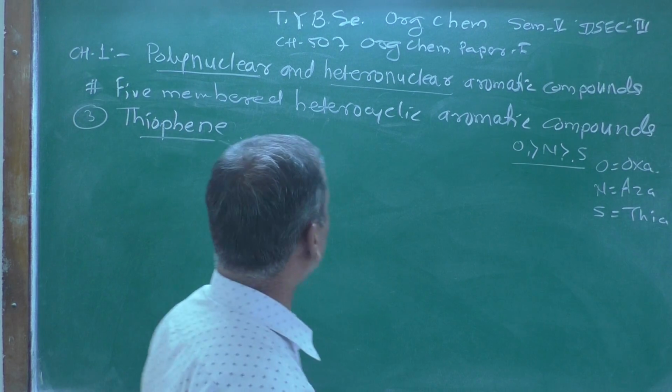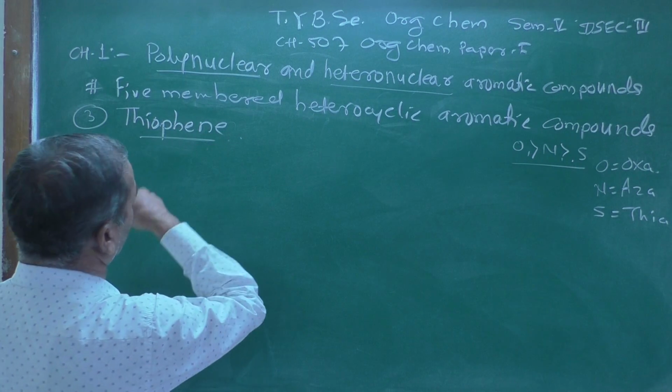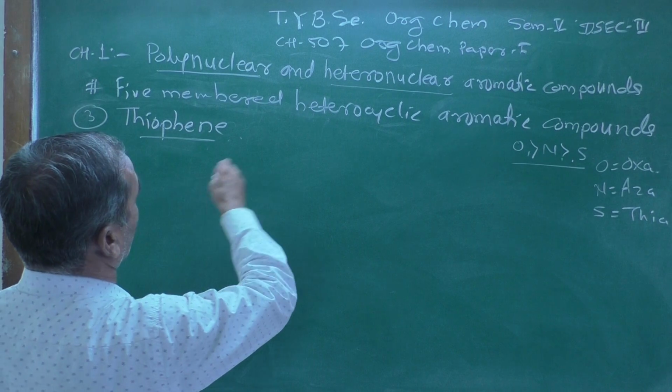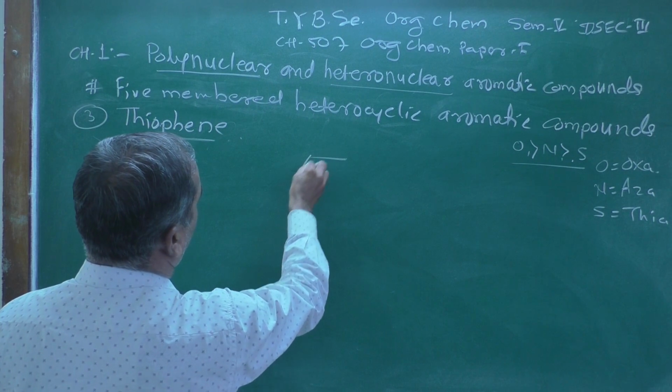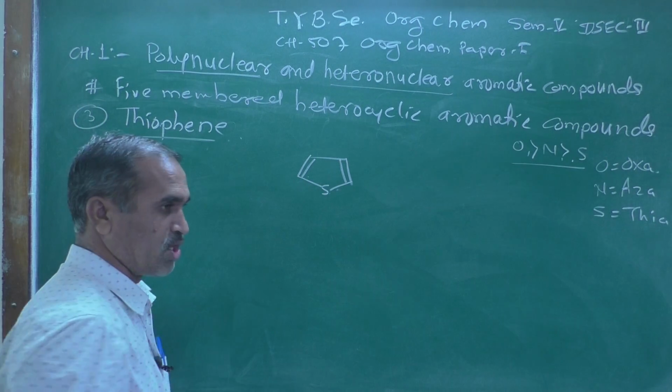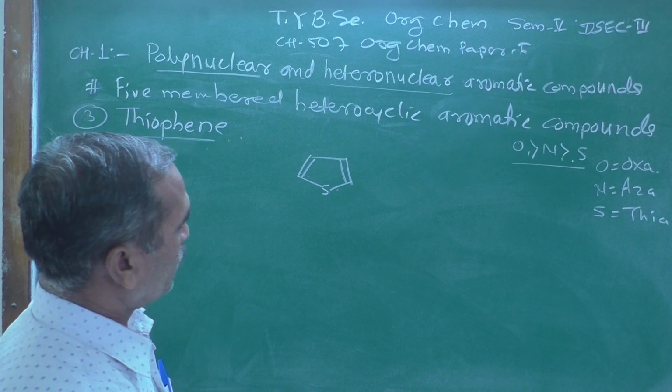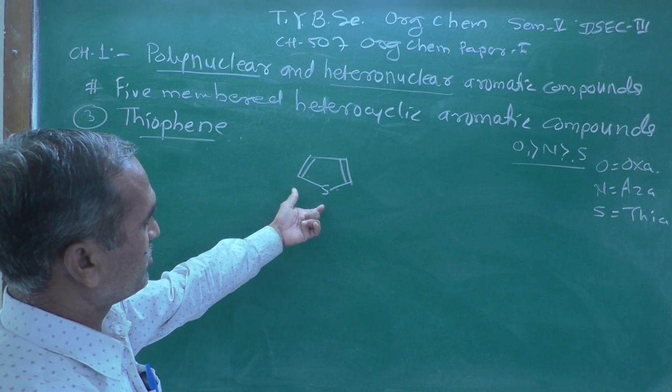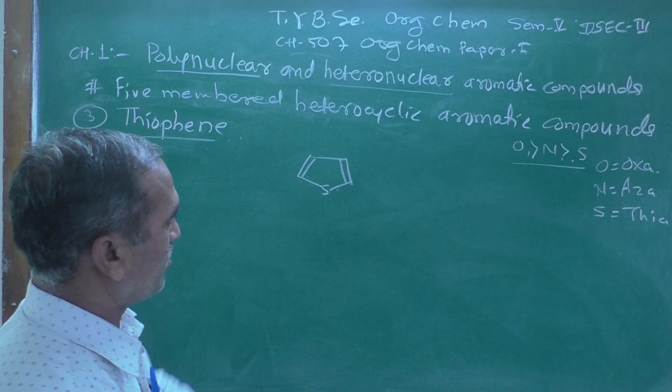These are the prefixes. Now the structure of thiophene is an analog of furan; the only difference is that where there is an oxygen atom, here is a sulfur.